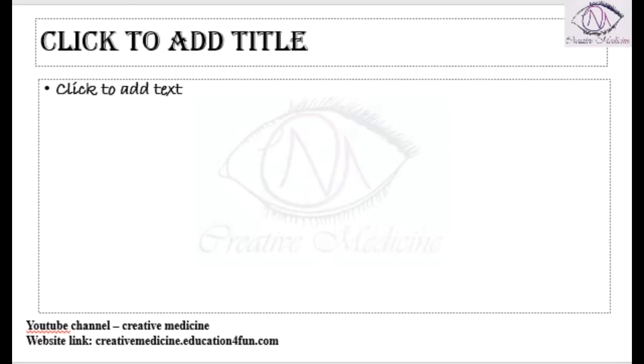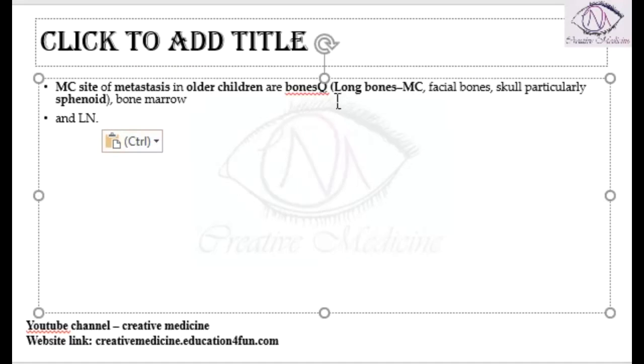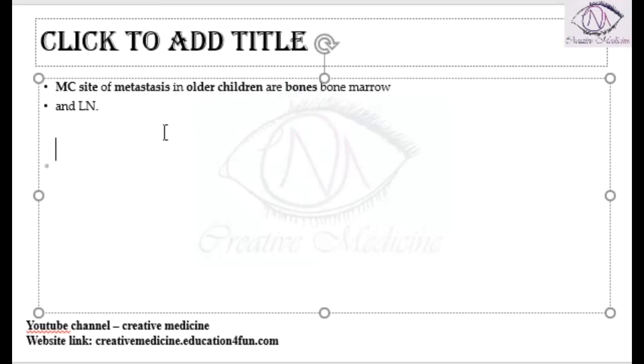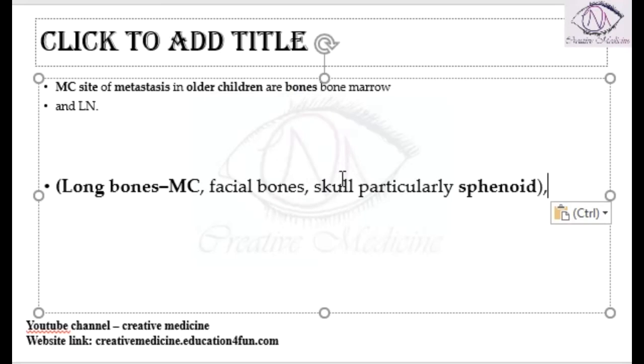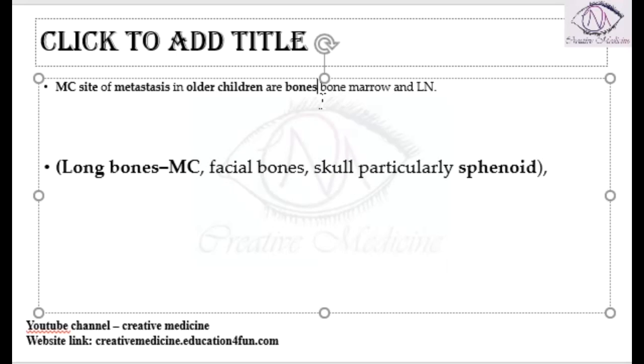What type of metastasis? Actually, the most common metastasis in older children is metastasis to the bone. Among the bones, the long bones are most commonly involved, as well as facial bones and skull, particularly the sphenoid. This is followed by bone marrow metastasis, and sometimes metastasis to lymph nodes is also seen.